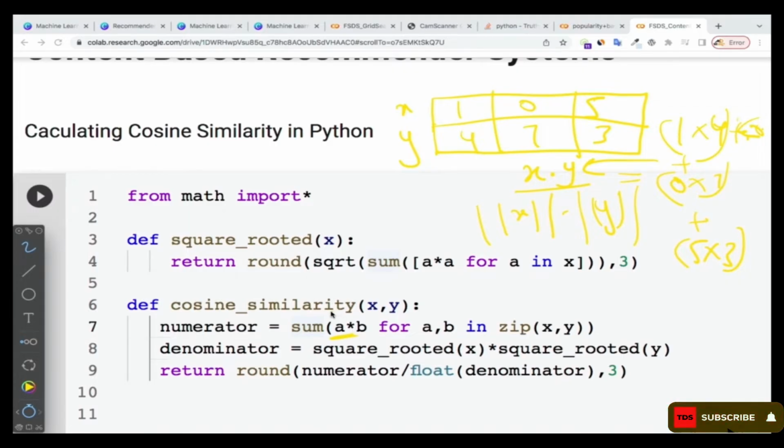So a multiplied by b is nothing but x multiplied by y, like what you're seeing over there, for every a and every b in x and y. So for every a and every b, do that multiplication for me. That's going to give me the numerator. And then for the denominator, it's going to be the root. When we expanded these things, we realized that it's equal to the root of the summation of the xi's multiplied by the summation of the yi's, and then the square of that. That's going to be this one over here. So that's what I'm doing.